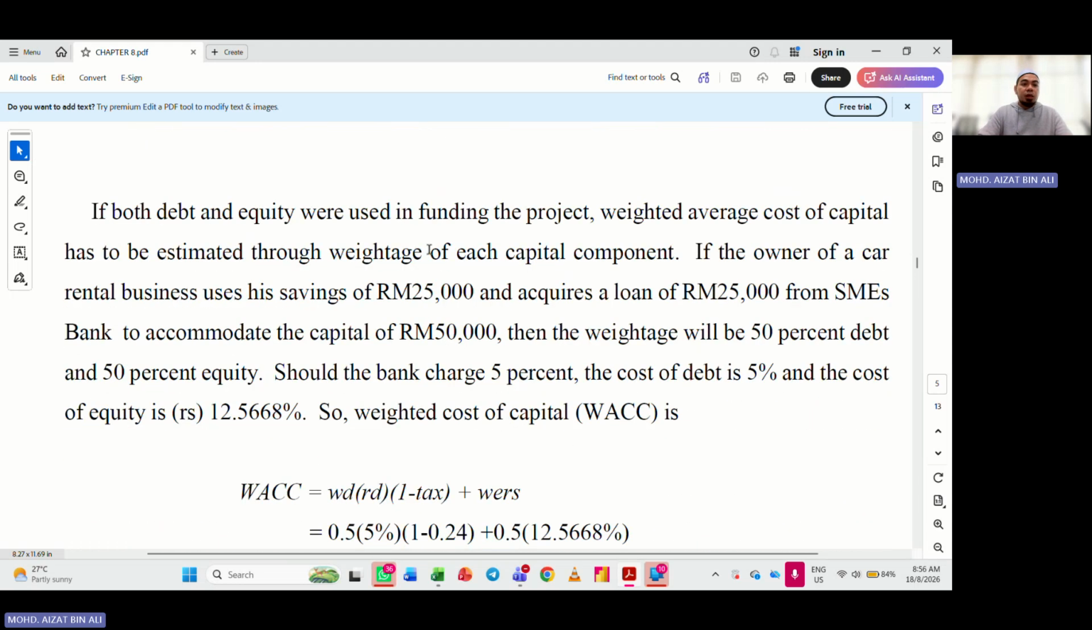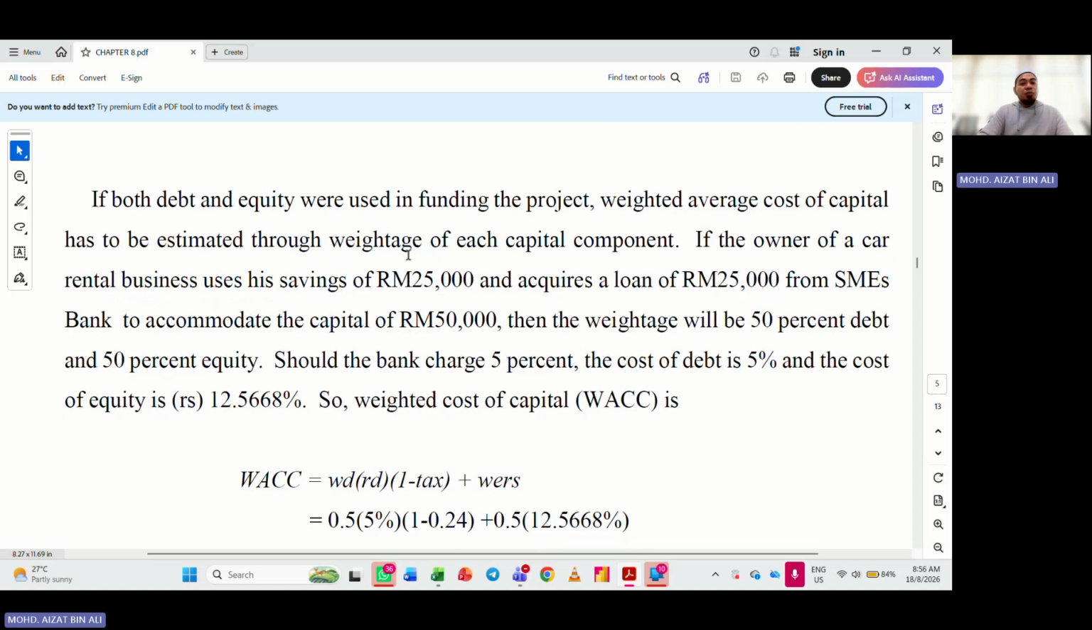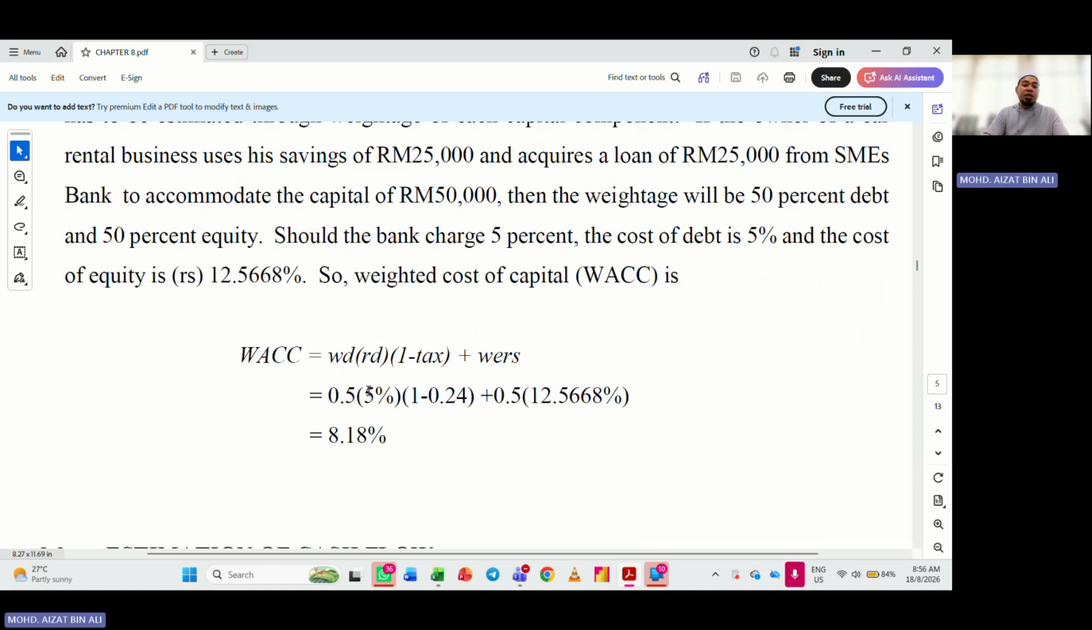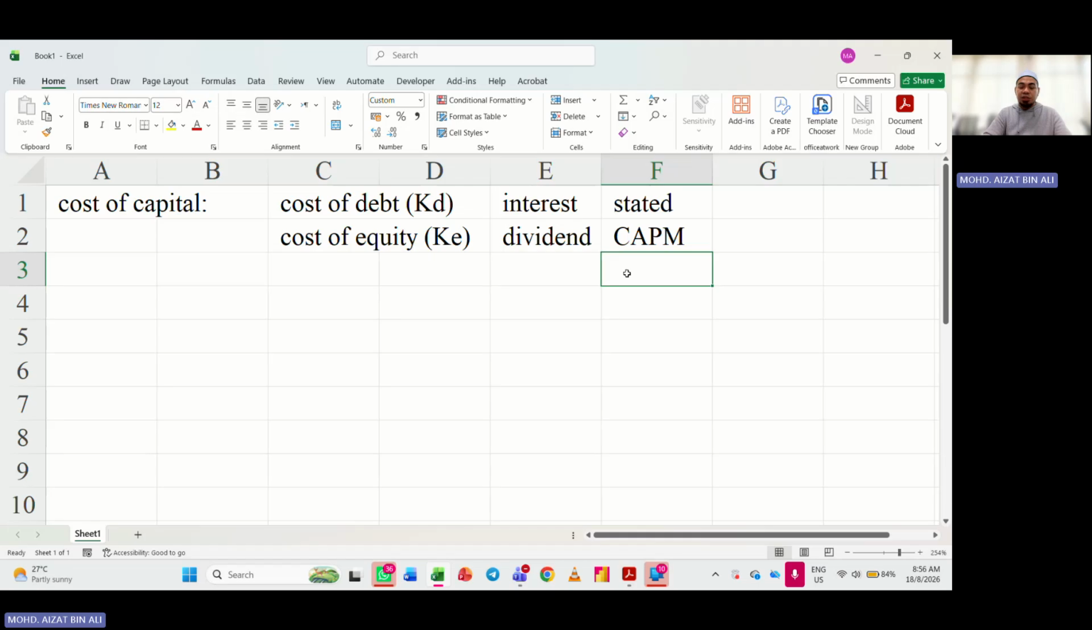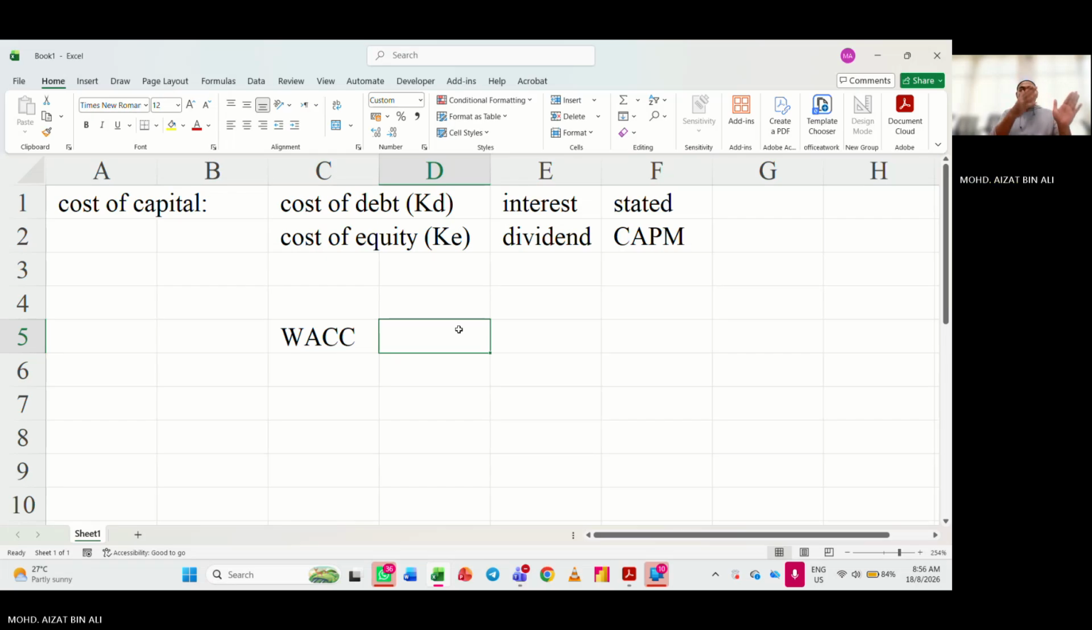Now, let's look at this formula. Let's look at this working. WACC. So what is WACC? Firstly, we have cost of debt, then we have cost of equity using CAPM. Next, we have what we call the weighted average cost of capital.